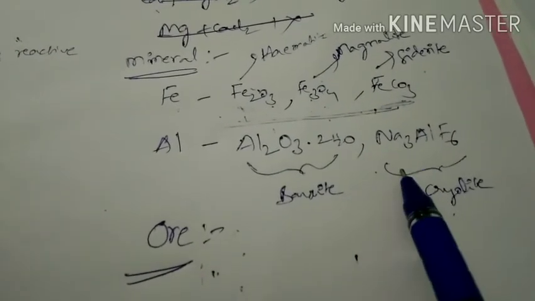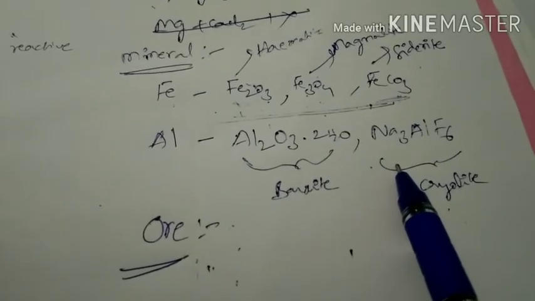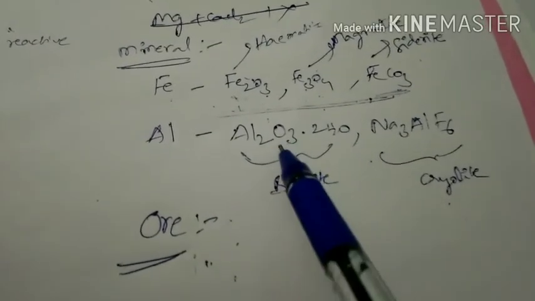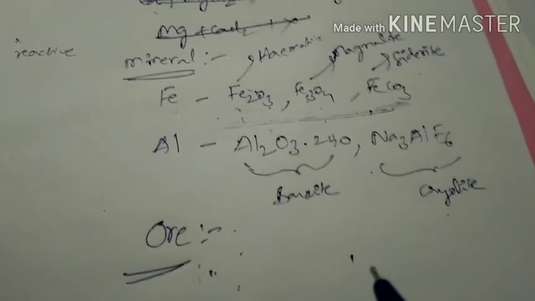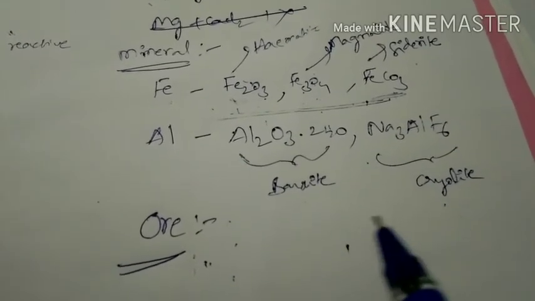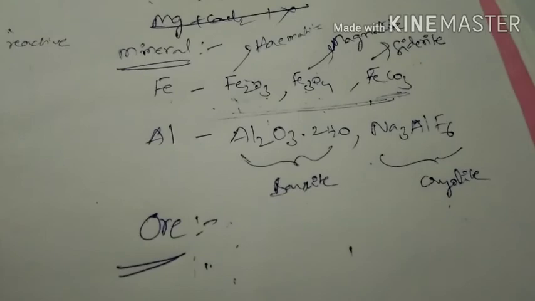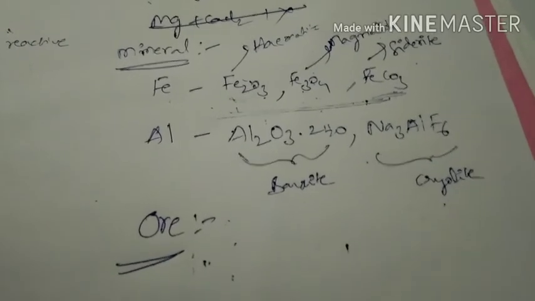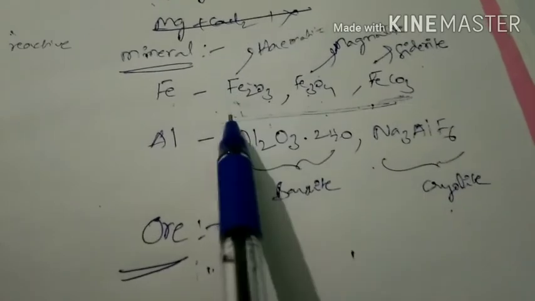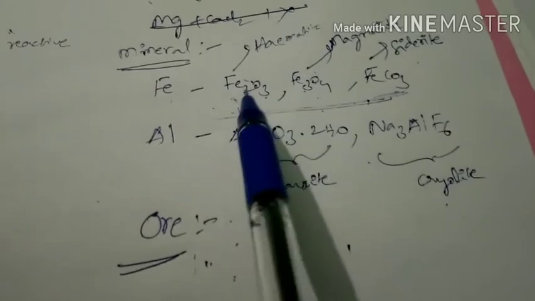So, simple definitions. Mineral means the natural form of metal in the earth crust. Ore means the mineral from which metal is extracted easily and economically. So this is an ore of aluminium. This is not an ore of aluminium. So the point is, all ores are minerals, but all minerals are not ores. I repeat once again, all ores are minerals, but all minerals are not ores. These are the fundamental basic points. These points come again in higher classes. Until then, you just remember these two.